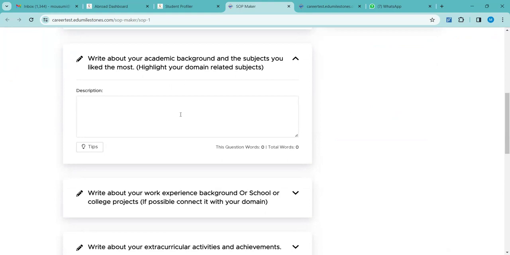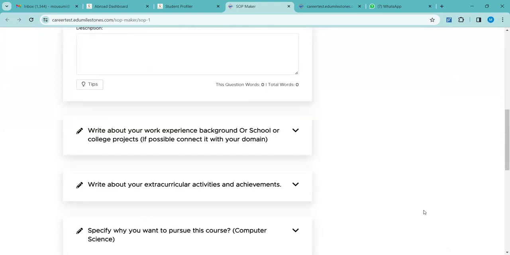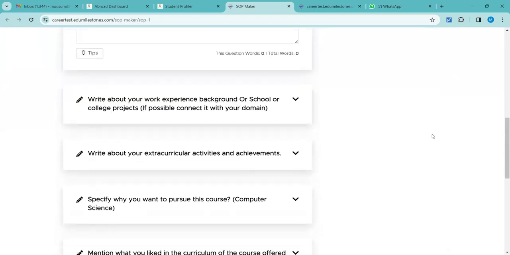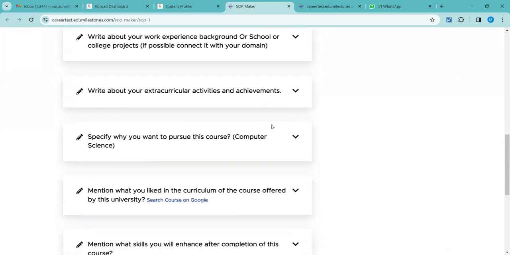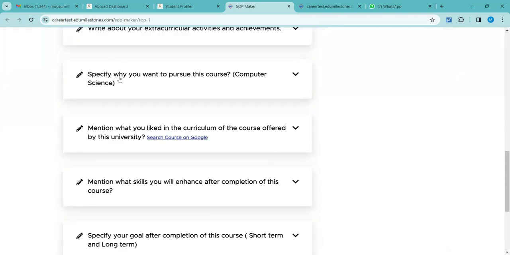The student has to highlight certain domains where he was very bright, certain subjects which he liked most. Okay. If the student has any work experience, they have to write it down, or if they were into certain projects, certain college projects they have undertaken, they have to specify those. If they had certain achievements or were into some extracurricular activities, they can specify them, because this will add on to their profiles. Okay, then they have to specify where they want to pursue that particular course that they are looking forward to.